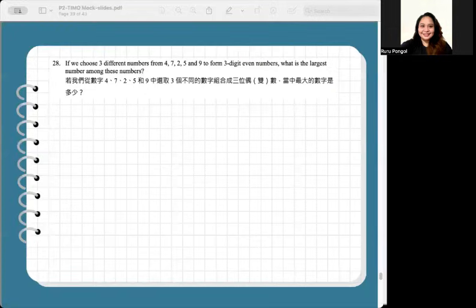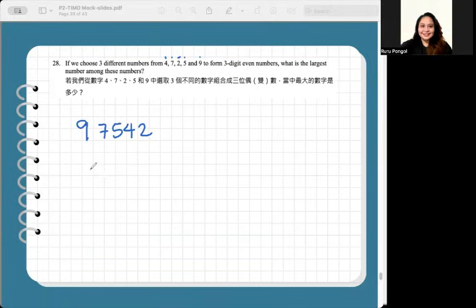Number 28, if we choose three different numbers from 4, 7, 2, 5, and 9 to form three-digit even numbers, what is the largest number among these numbers? Okay, so the same technique from the previous question, we arrange the numbers in decreasing order. We have 9, 7, 5, 4, 2. 5 digits listed already in decreasing order.